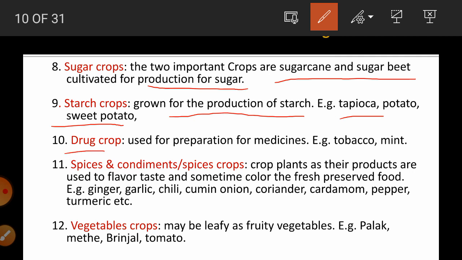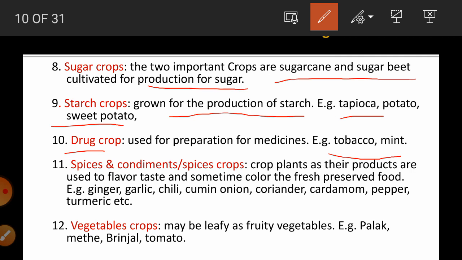Then drug, or also called a medicinal crop. Those crops which are used for the preparation of medicines are called drug crops or medicinal crops. Examples are tobacco, mint, etc. The next one is spices and condiments, or spice crops.